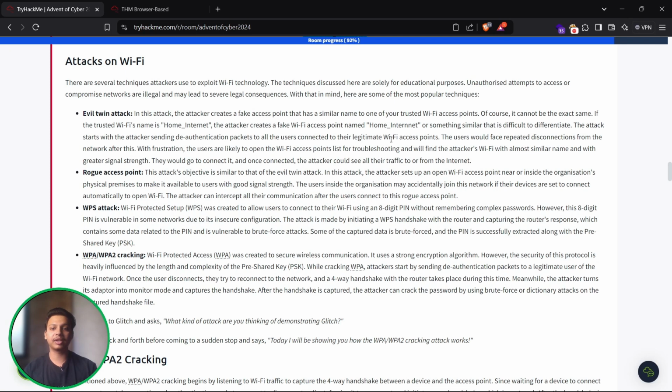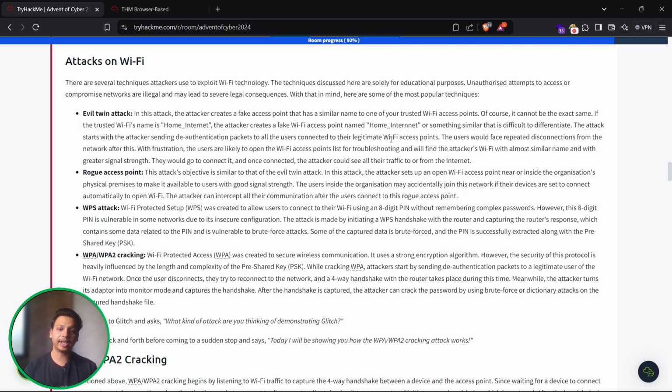The attacker starts by sending deauthentication packets to all the users connected to the legitimate Wi-Fi access point. The users would face repeated disconnection from the network after this. With frustration, the users are likely to open the Wi-Fi access point list, troubleshoot, and will find the attacker's Wi-Fi with an almost similar name and with a greater signal strength.